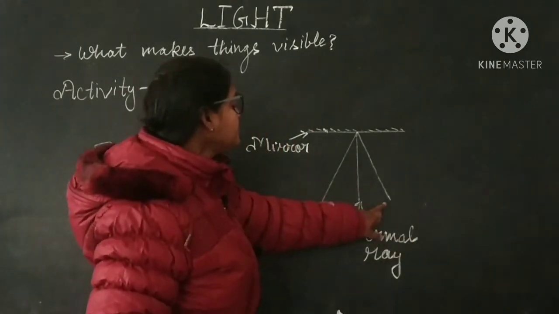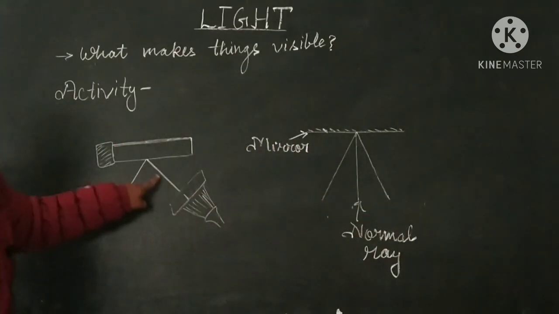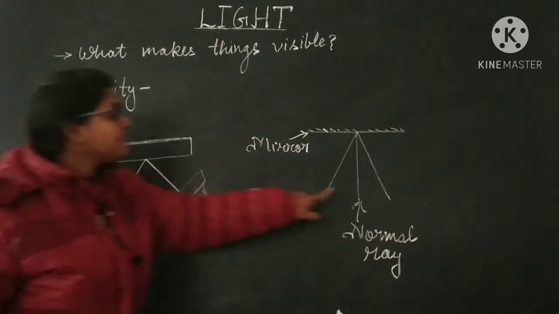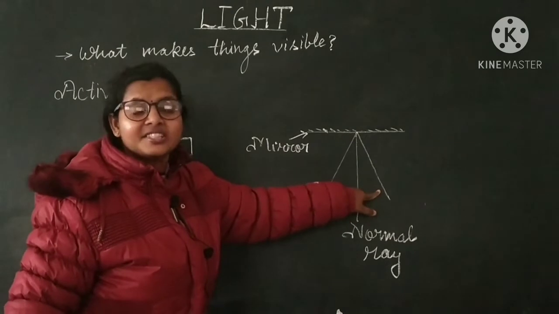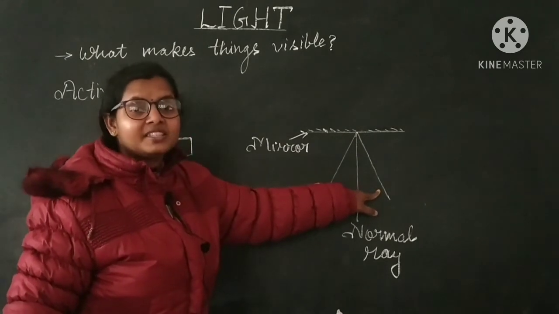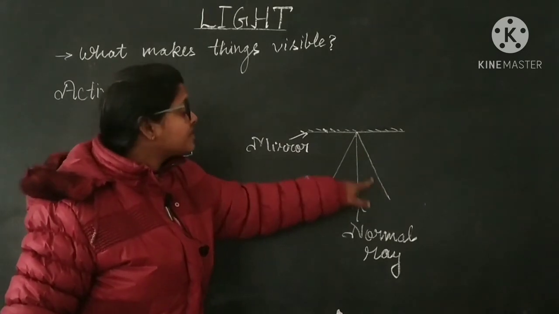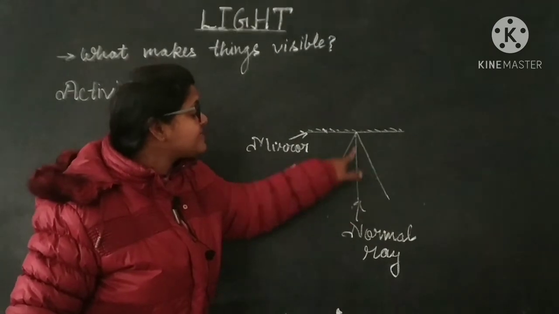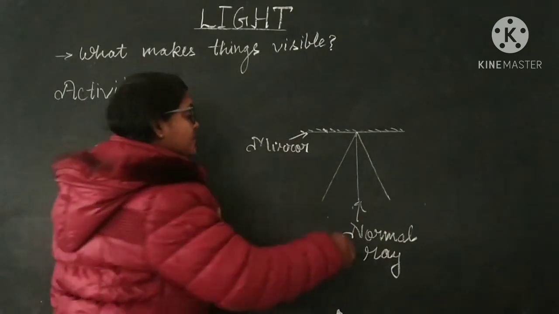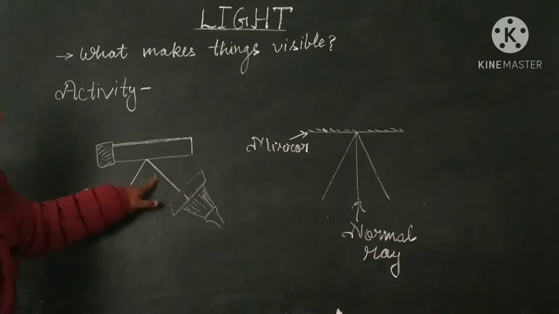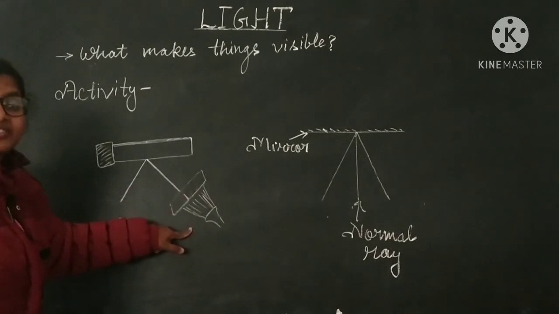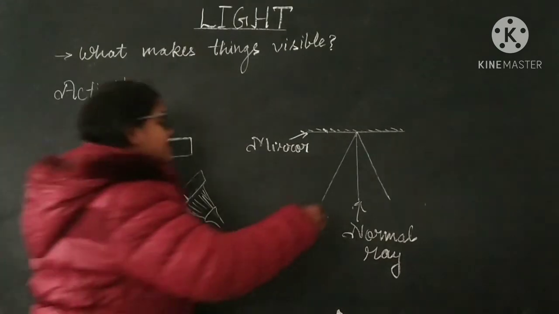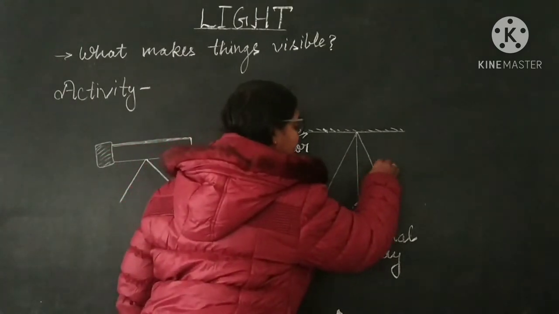And this is the ray of light, a thin ray of light, which I have shown here. You have to draw all the ray positions with the pencil. With the help of a scale and pencil, I have drawn it. This ray of light is coming out from the source of light, the torch.